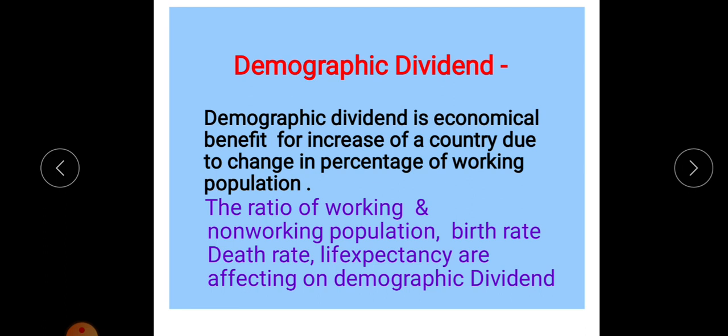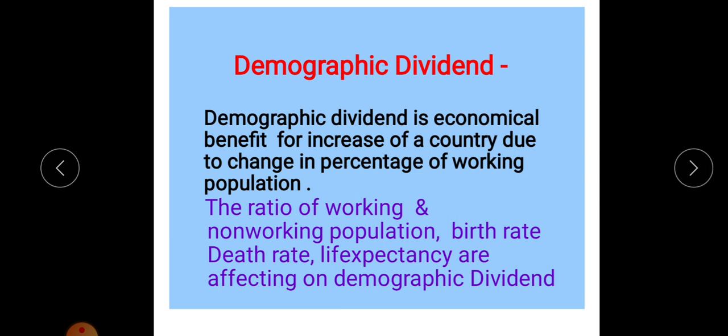We can divide the population into two types: a working population and a non-working population. Children and old people are included in the non-working population, and young people and adults are included in the working population. If the proportion of working population is high in a country, then the economy of that country is very good and there is a high demographic dividend.